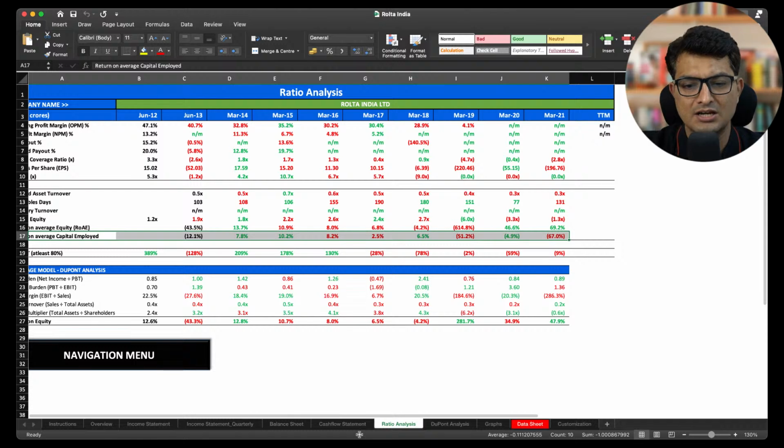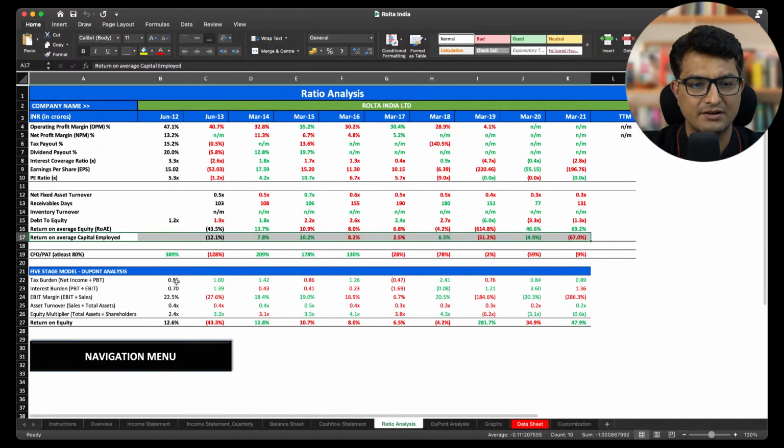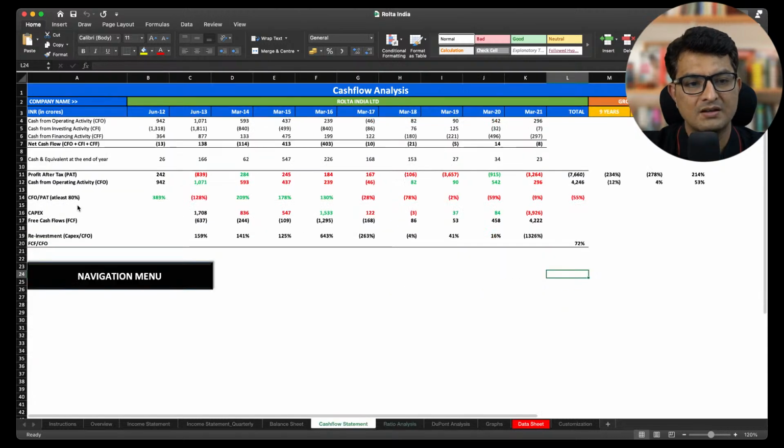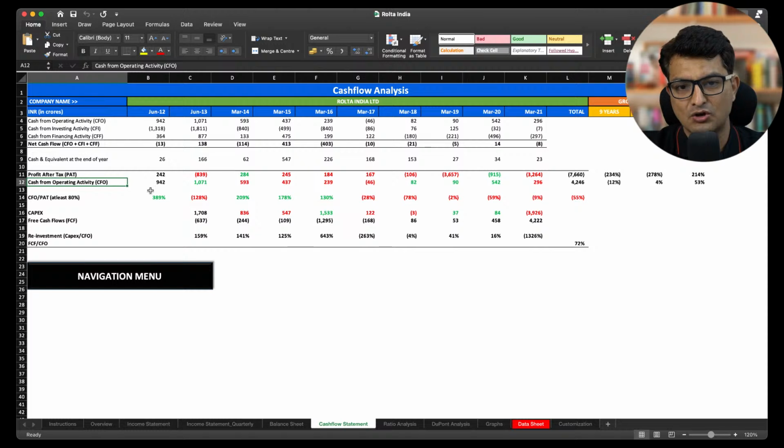And that is where even in my Excel, I have this ratio which I have built in, which is conversion of PAT to cash flow from operating activities, because cash flow is real, and PAT can be inflated by accounting manipulation. So that is where you see the ratio of CFO to PAT, and it should be at least 80% over a cycle.